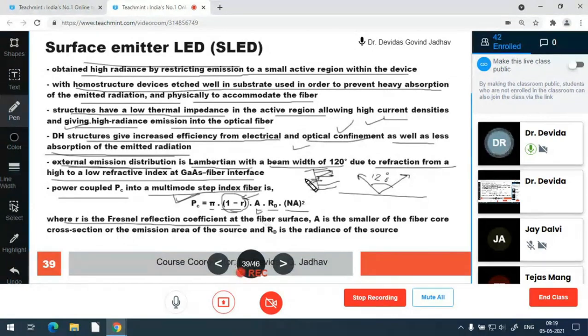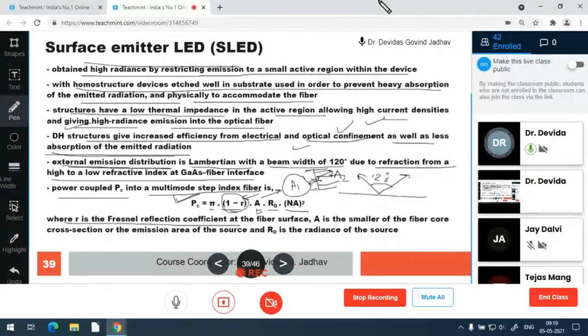radiating area is A1 and the fiber core area is A2. Now, if the fiber core area A2 is larger, then the LED is completely covered by the fiber. So the effective area for the optical fiber for photon radiation is this smaller area. This much is the area which radiates, and all the photons radiated are covered by the fiber. So we have to take the A1 area here. That is the LED or device area.